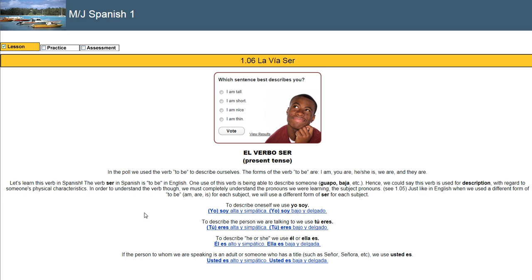is the verb ser. So what we have to do is change the verb ser so that it matches different people, okay? So a couple things we're going to look at, the verb ser in the singular form. So here we've got to describe oneself. If you're talking about yourself, to describe yourself, you're going to say yo soy. Now the reason the yo is in parentheses is because you don't have to have the yo in there. You can just say soy.